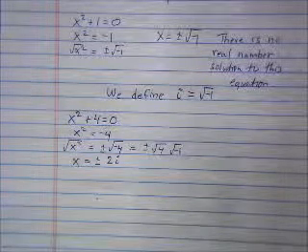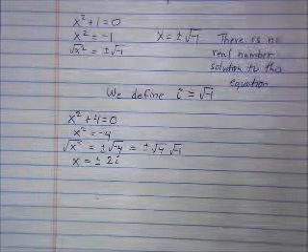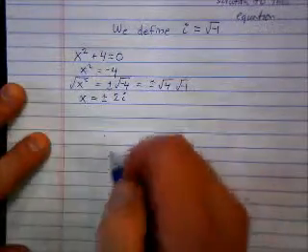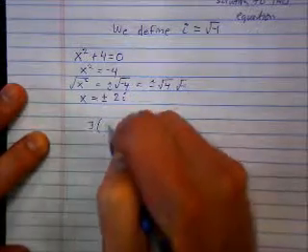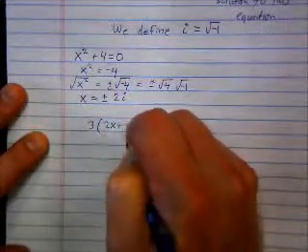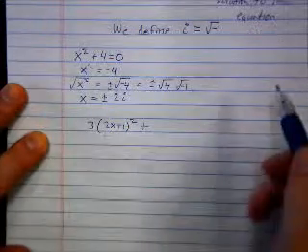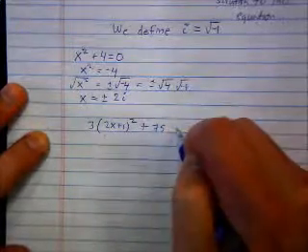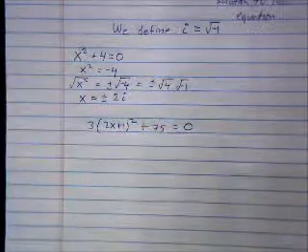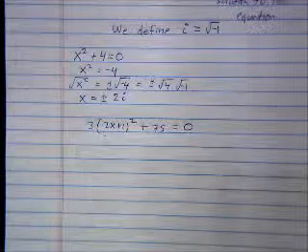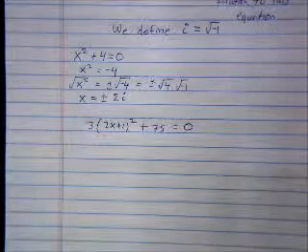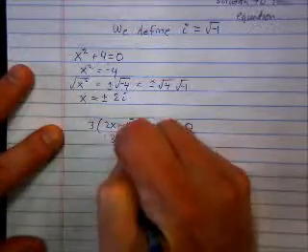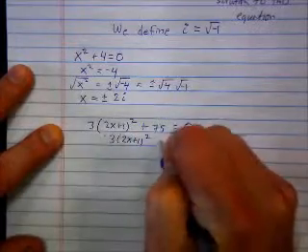Questions on that? All right, now the answers might be a little bit more complicated than that. Let's say we had 3 times (2x plus 1) squared plus 75 equals 0. How would you solve that equation? Minus the 75. So what are you doing first? And what's your goal here for this equation?